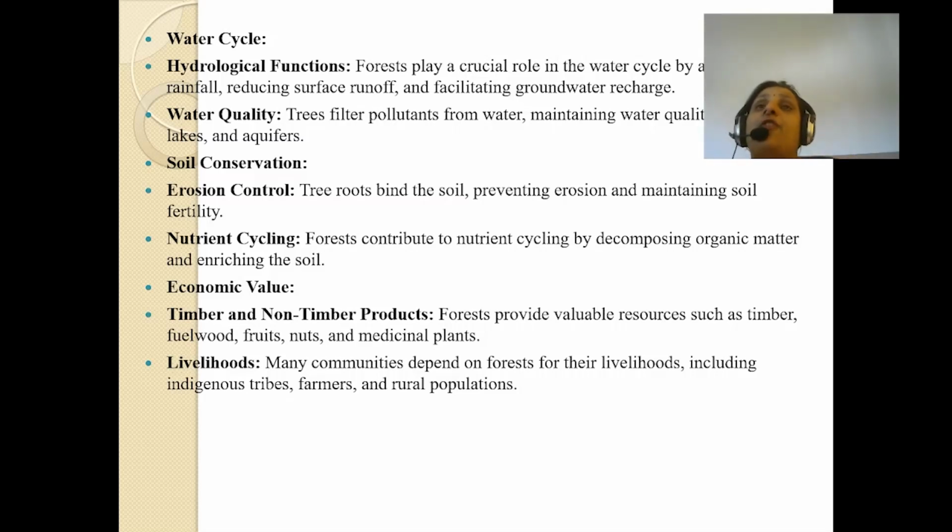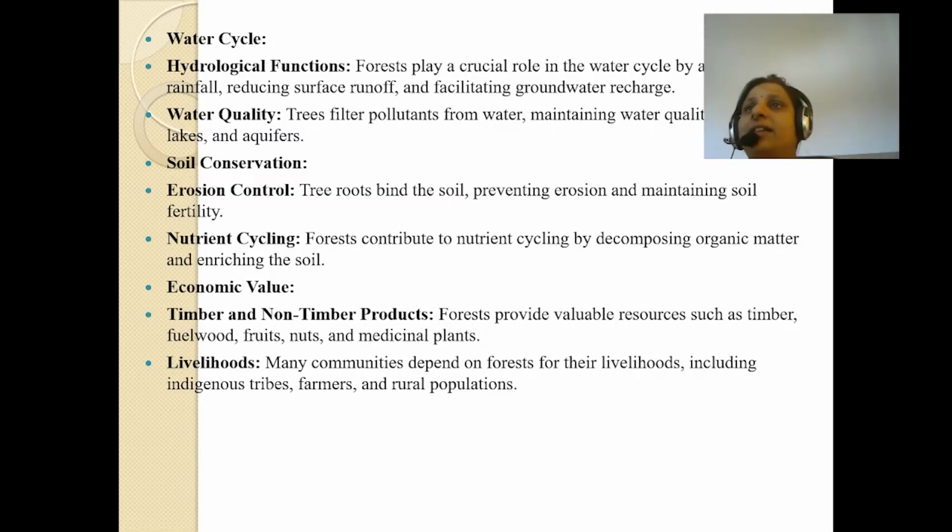What does the forest do for soil conservation? Tree roots bind the soil, preventing erosion and maintaining soil fertility. What do the tree roots do? They bind the soil. They hold the soil in one place. Tree roots hold all the soil together, preventing erosion.